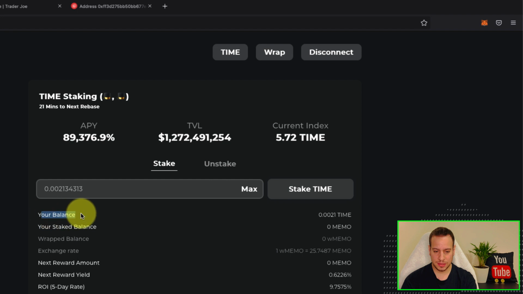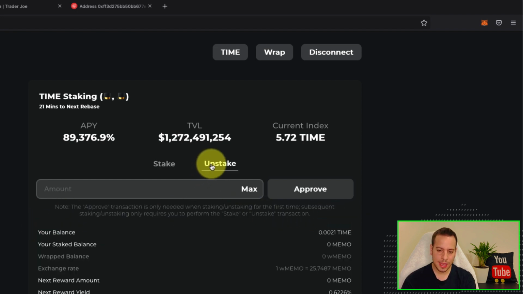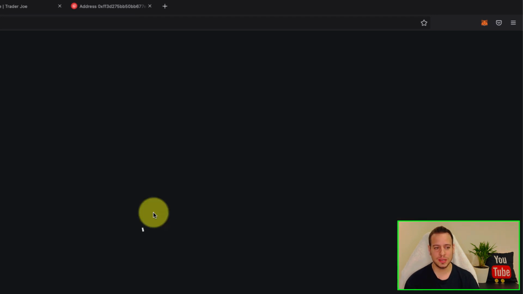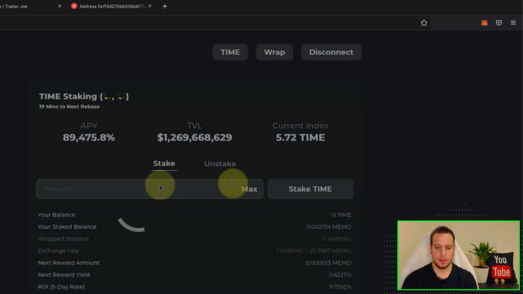And right here now we can see that I have some balance staked in the pool, and anytime I can click here and unstake it by clicking here, unstake, max. I will have to refresh the page. So anytime you have some issues with the UX, try to refresh the page and then it's supposed to be just fine. And there you go, guys.